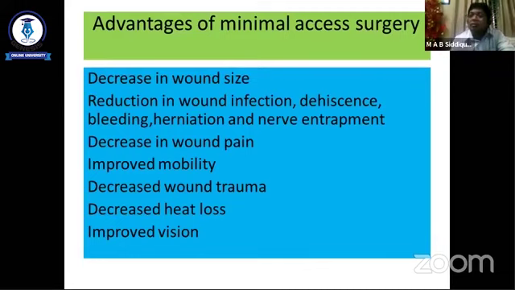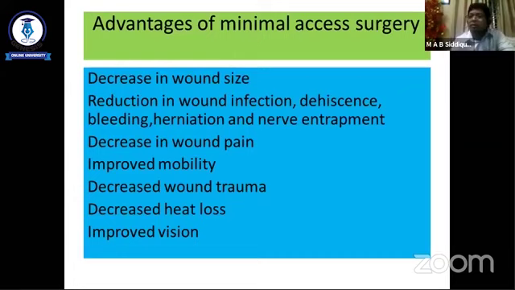So every time we think to reduce the pain, improve mobility, and achieve early recovery and early return to work. So every time we think about reducing patient morbidity and increasing patient comfort. So that's why this is the principle of minimal access surgery.